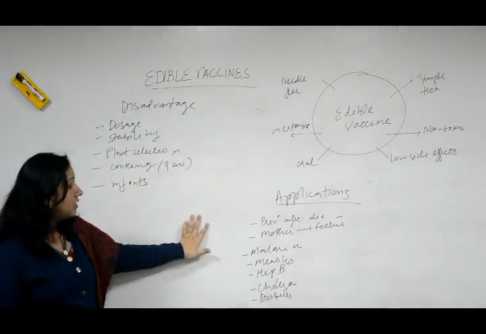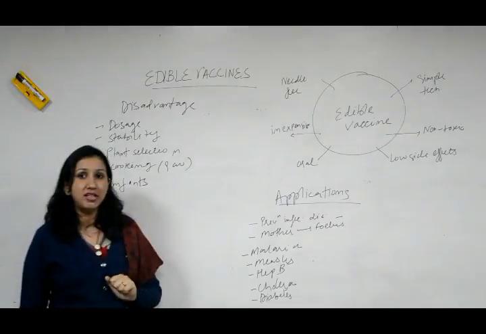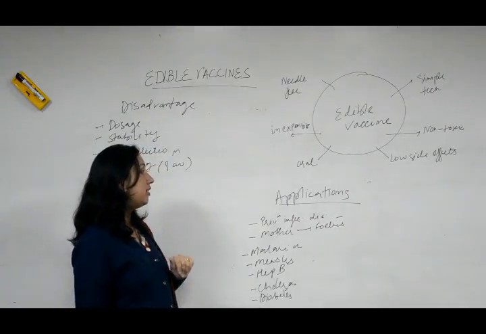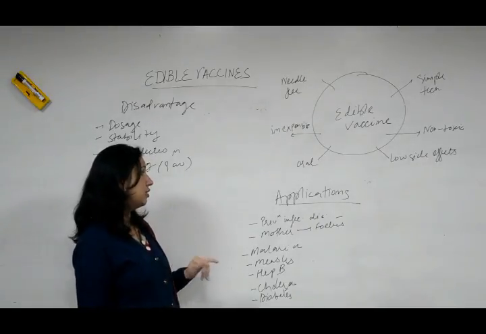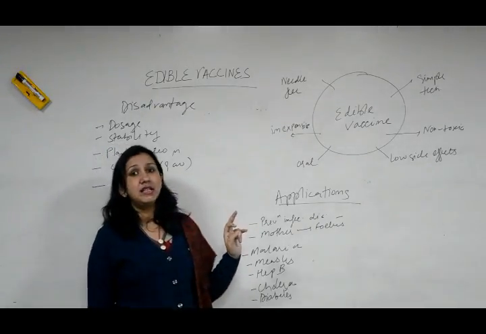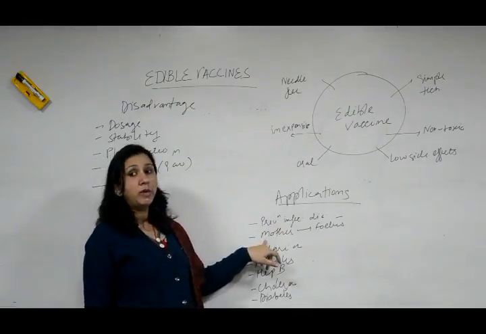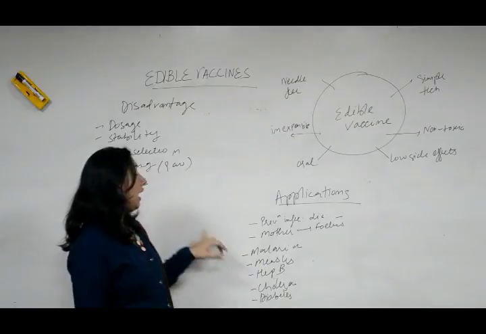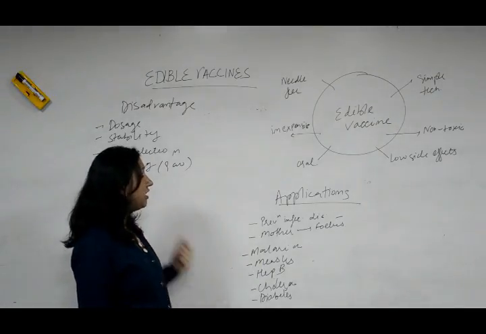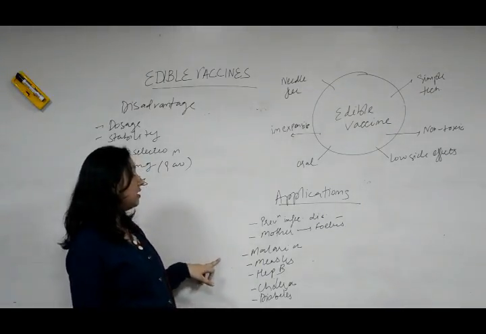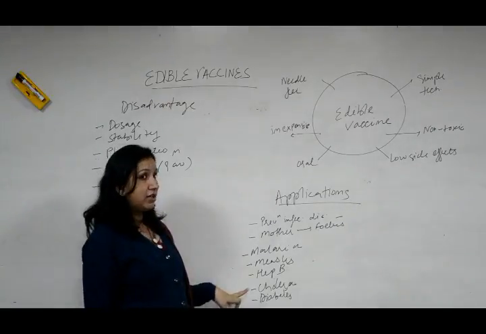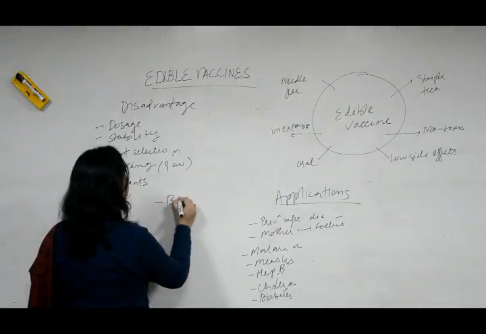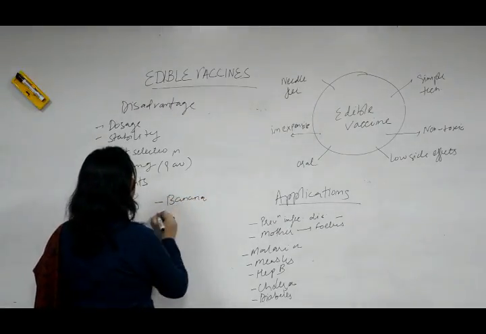The applications of edible vaccines are prevention of infectious diseases, autoimmune diseases, and in cancer therapy, various types of therapies it can be used. Also, edible vaccines can be given to the mother and automatically transferred to the fetus. Edible vaccines were used for various types of disease like malaria, measles, hepatitis B, cholera, diabetes.